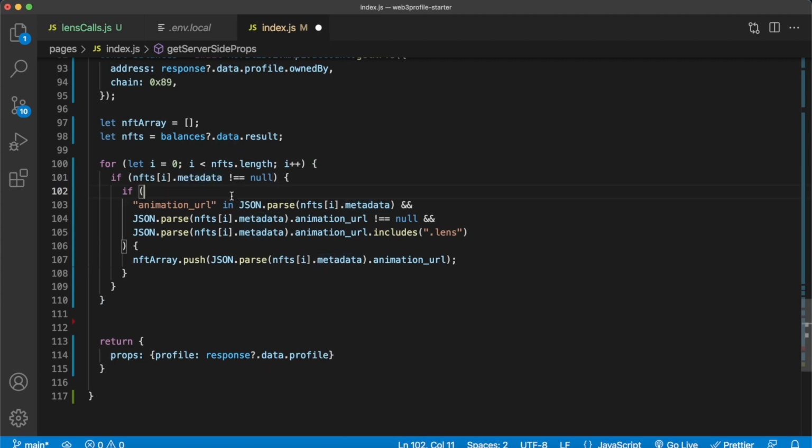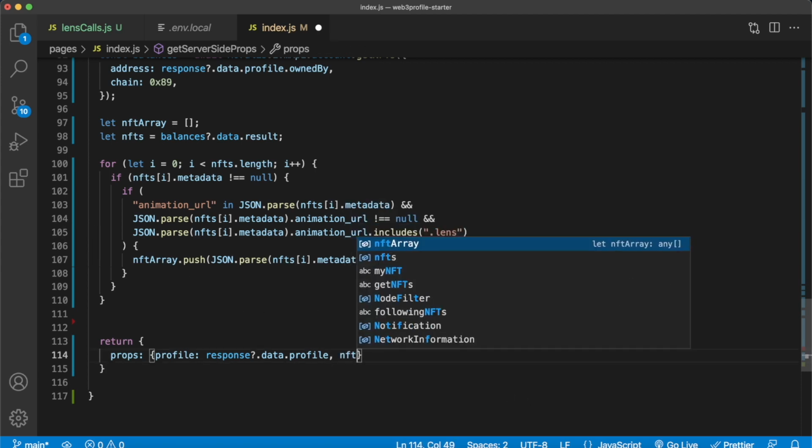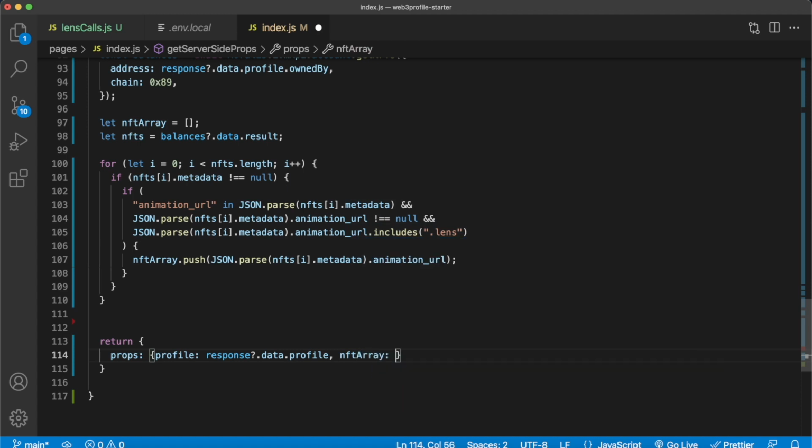And if it has metadata, the Lens protocol NFTs are stored in an attribute called animation URL. So we check that there's an animation URL, and that it isn't null. Then we make sure that the animation URL includes .lens, making sure that it is a Lens protocol NFT. And then we push them into the NFT array, which we can then pass as props to our component. So we return another prop called NFT array, and it'll be the NFT array, like so.